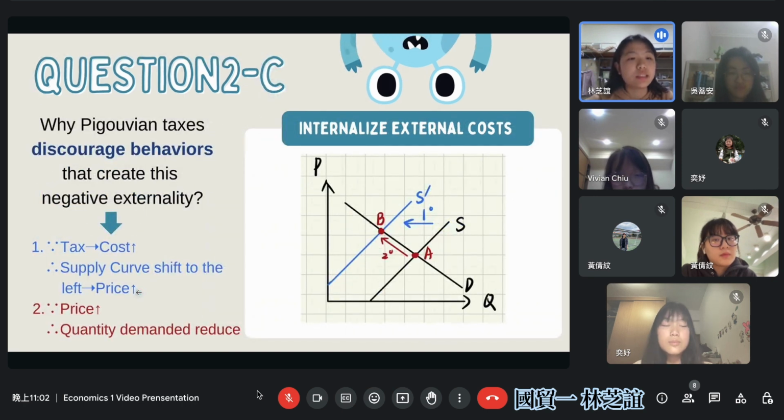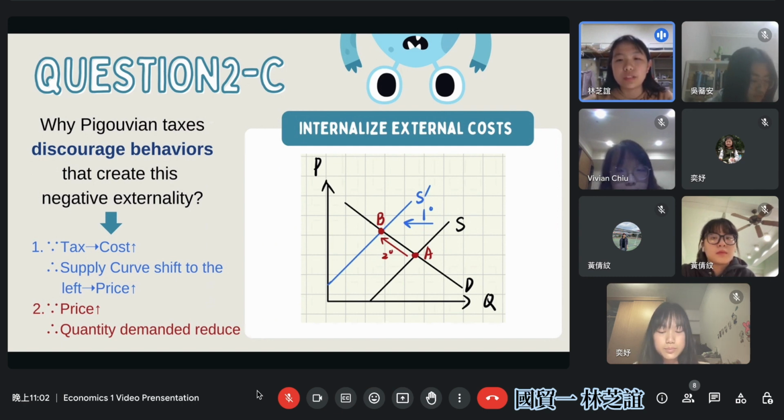And question C is why Pigouvian taxes discourage behavior that creates this negative externality. Because of the tax, the cost for the producers is much higher than before, so they will probably produce less, and thus shift the supply curve to the left. Because of this change, the price will increase, which will lead to a reduction in quantity demanded.